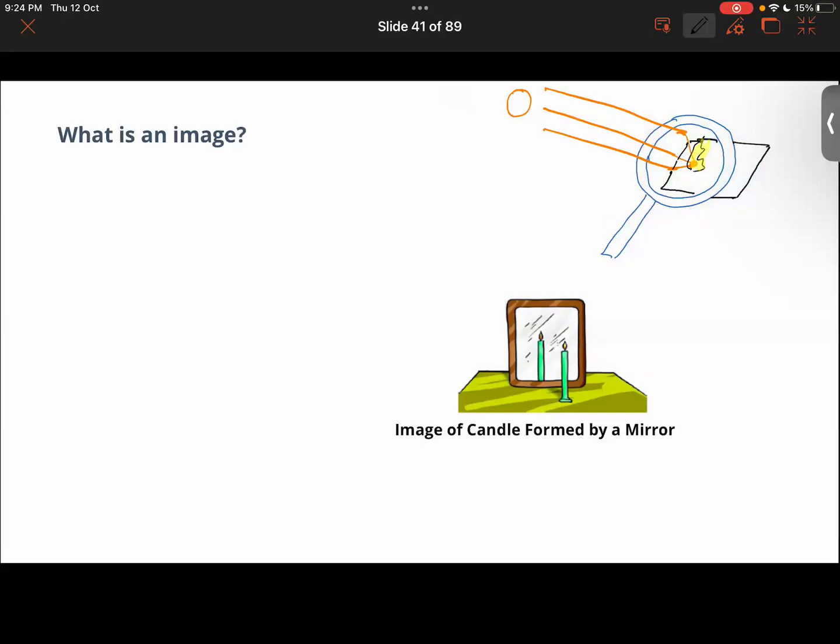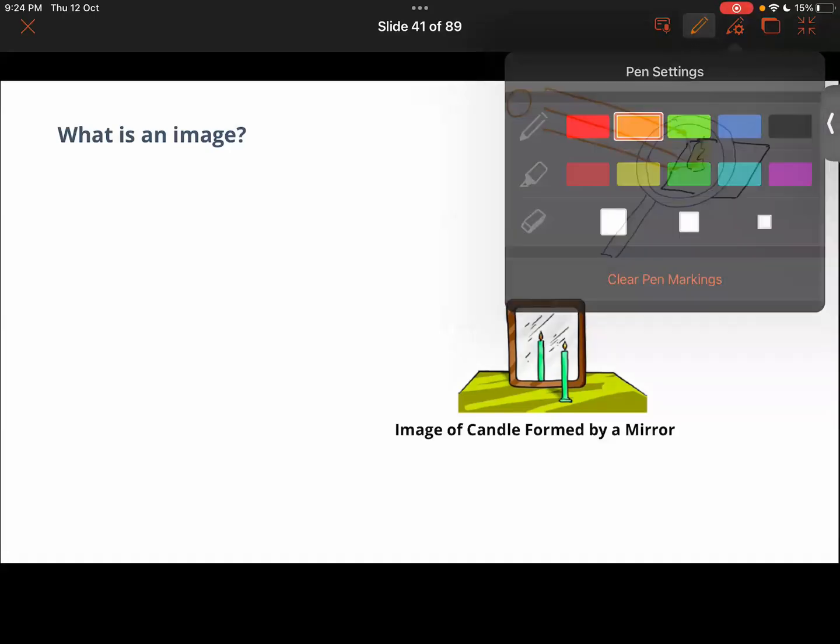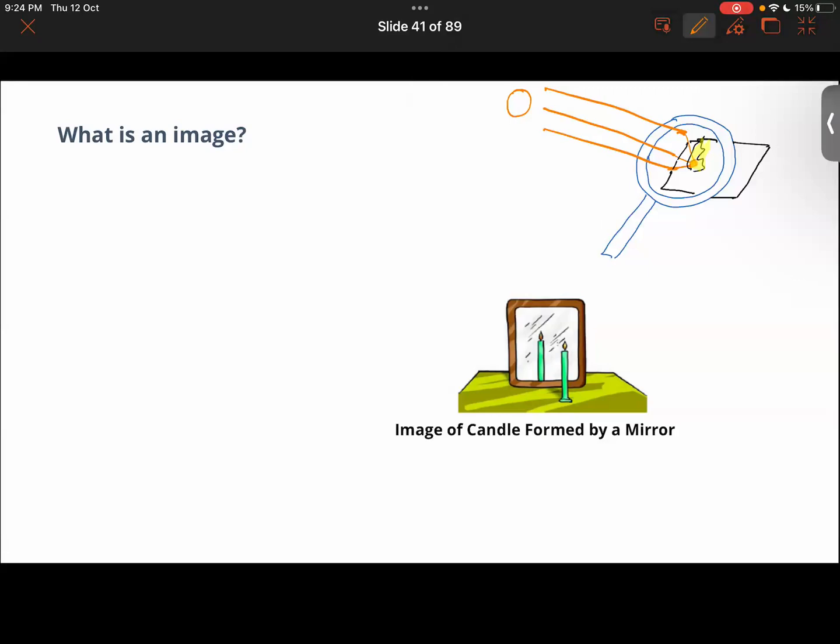But if you look here, this spot that is formed here is actually the image of the sun formed on the piece of paper. That is the image of the sun that is formed there. Getting what I'm trying to say here?